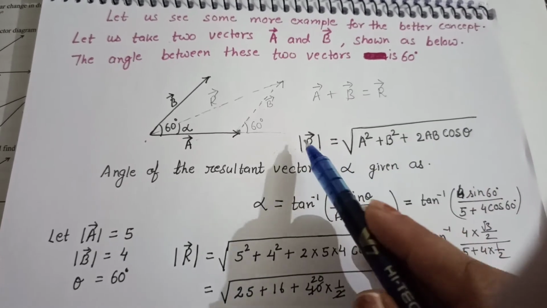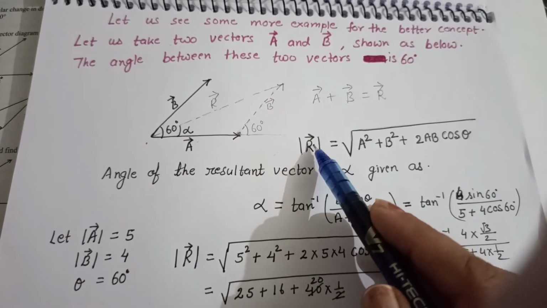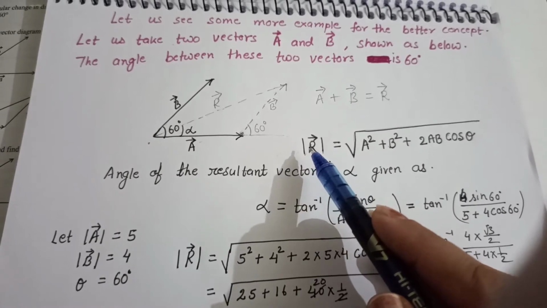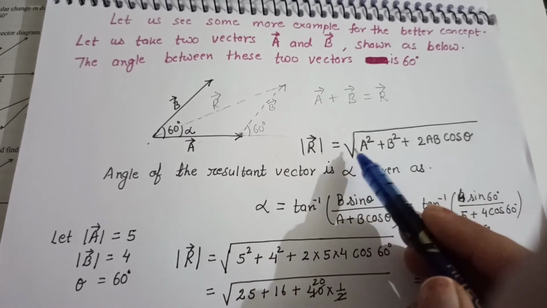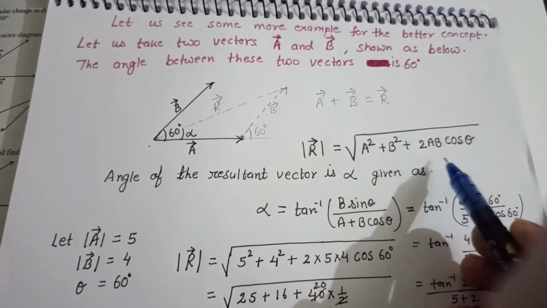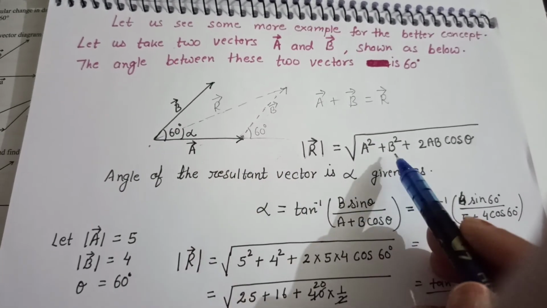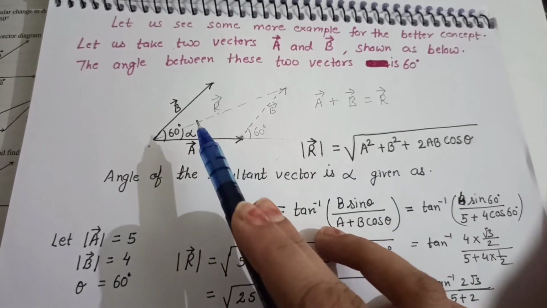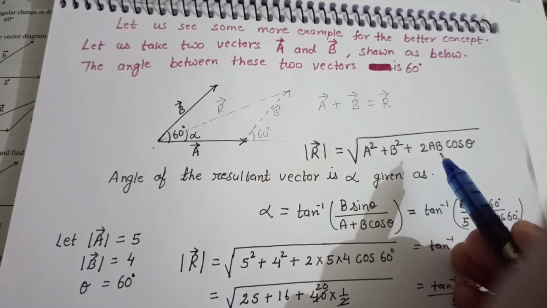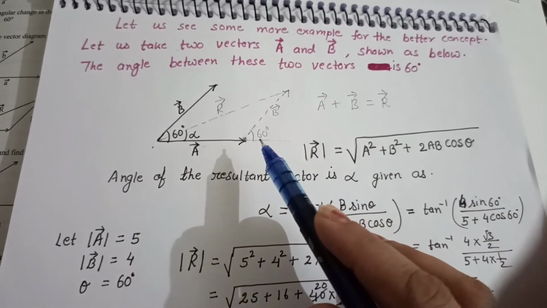So magnitude of the resultant vector is the square root of A square plus B square plus 2AB cos theta. A square is the magnitude of vector A, B square is the magnitude of vector B, plus 2AB means magnitude of A into magnitude of B multiplied by cos of the angle.